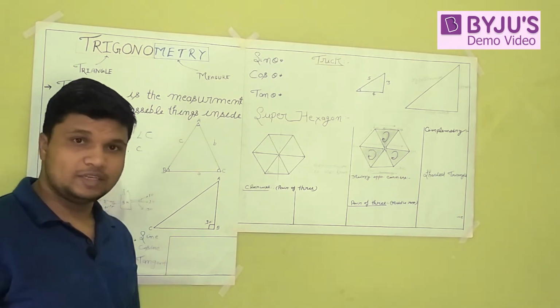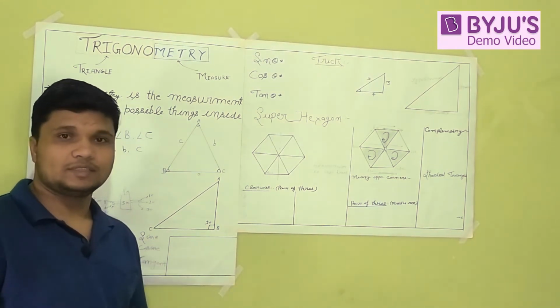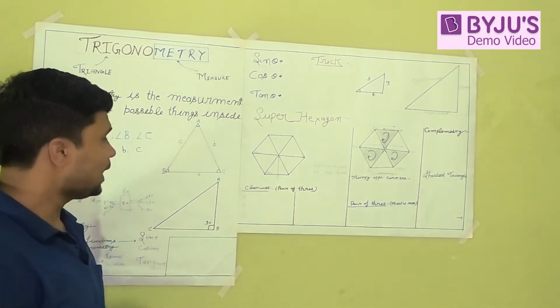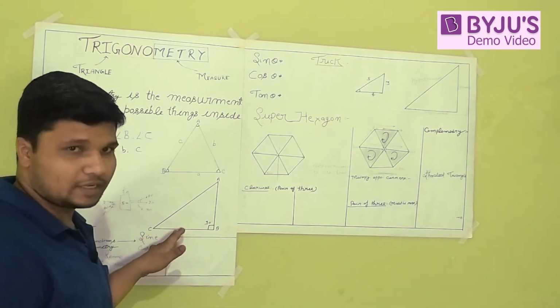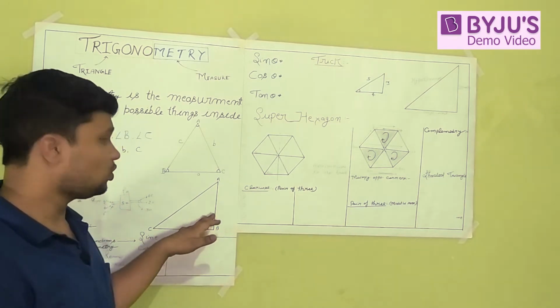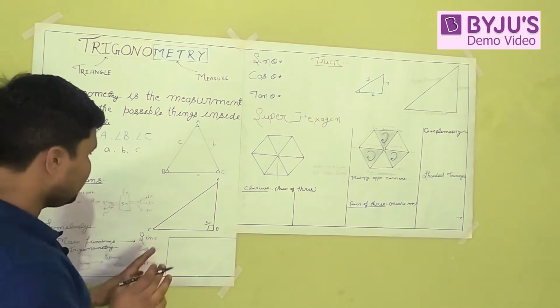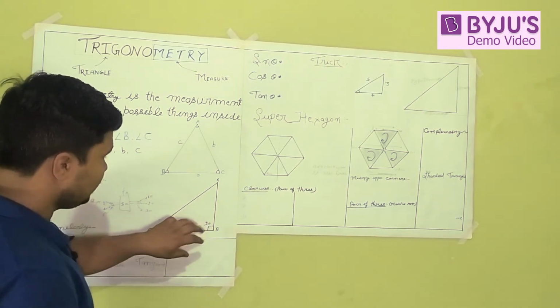Now let me explain it further. What is sine theta? Sine theta is the relationship between the sides of this triangle. There are particular names for the sides of this triangle, so let me first tell you the nomenclature for the right angle triangle.